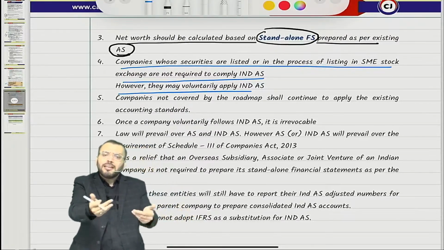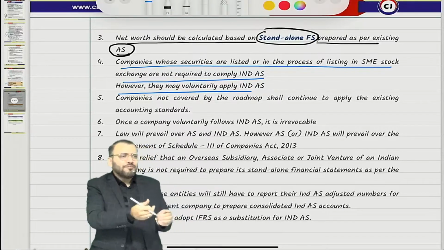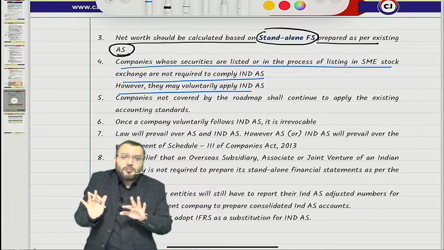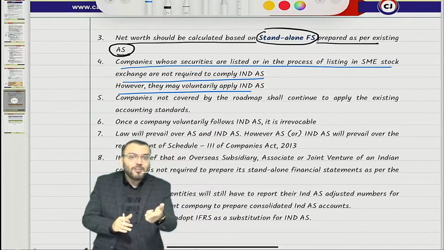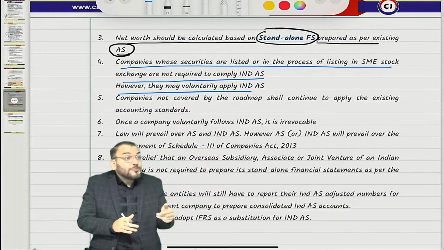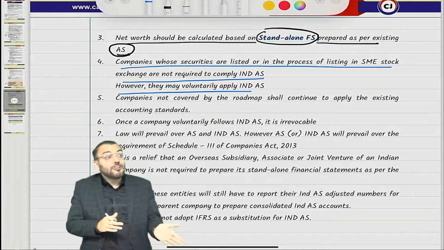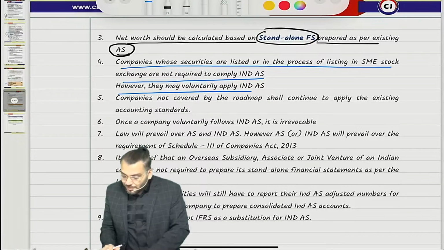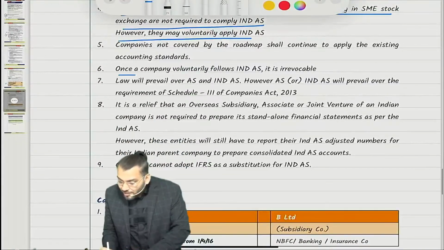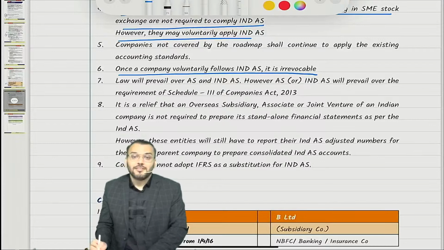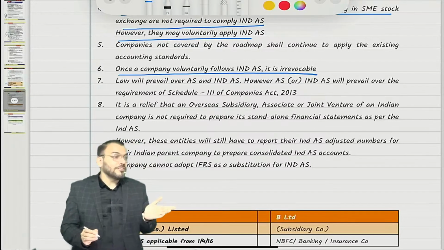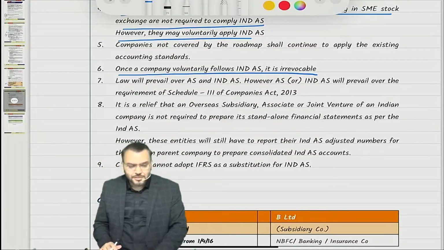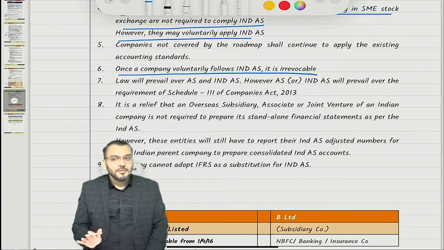Now the question is, can any company apply Ind AS voluntarily? Suppose in the first year we applied voluntarily. Now in the second year we think, Ind AS is very heavy, we want to shift from Ind AS to AS. Is it possible? This voluntary adoption is irrevocable. Means once you have adopted Ind AS, you need to apply Ind AS for the entire life. Once a company voluntarily follows Ind AS, it is irrevocable. Irrevocable means it cannot be revoked. You need to apply Ind AS forever. Understood? Have you understood this point?